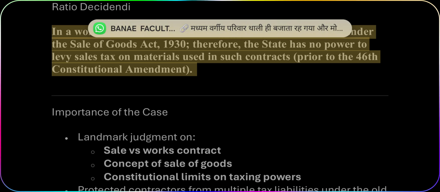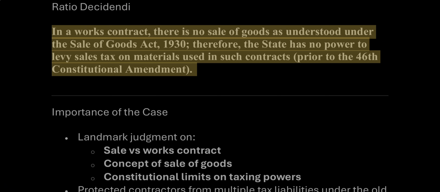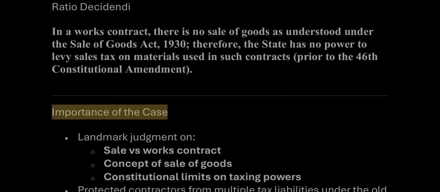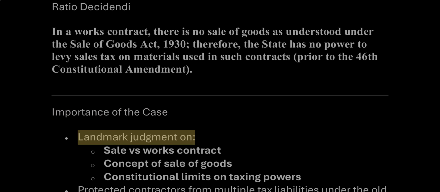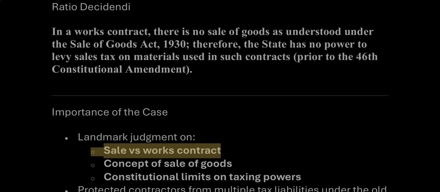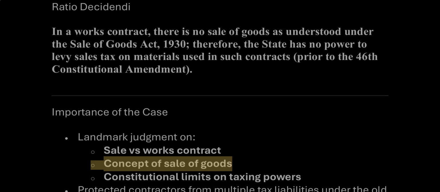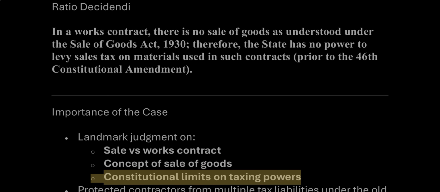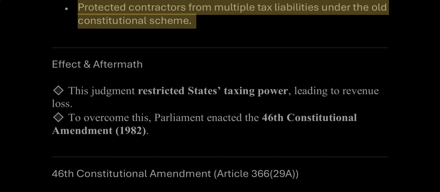Ratio decidendi: In a works contract, there is no sale of goods as understood under the Sale of Goods Act, 1930. Therefore, the state has no power to levy sales tax on materials used in such contracts, prior to the 46th Constitutional Amendment. Importance of the case: Landmark judgment on sale versus works contract. Concept of sale of goods. Constitutional limits on taxing powers. Protected contractors from multiple tax liabilities under the old constitutional scheme.